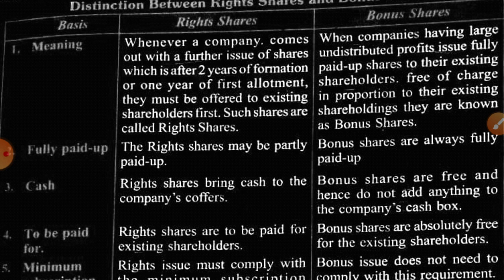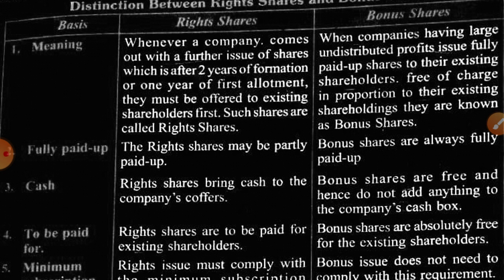Bonus shares are always fully paid up. Why? Because there is no need to pay any amount, it is free of cost. The shareholder doesn't pay any amount for bonus shares. But in the case of right shares, they pay a certain amount, not the entire face value but a certain amount less than the market value.